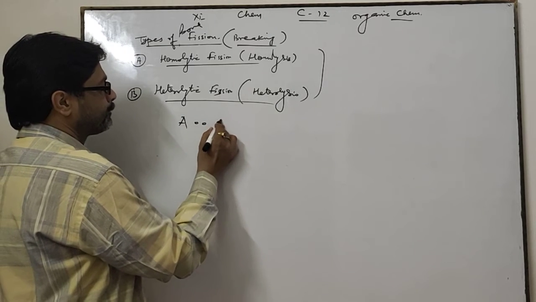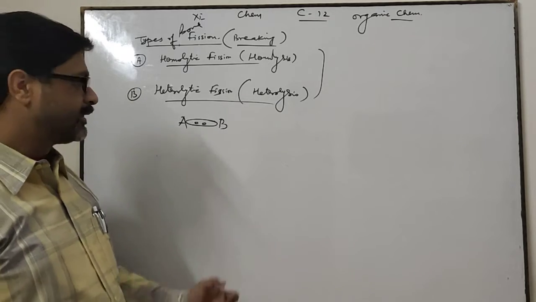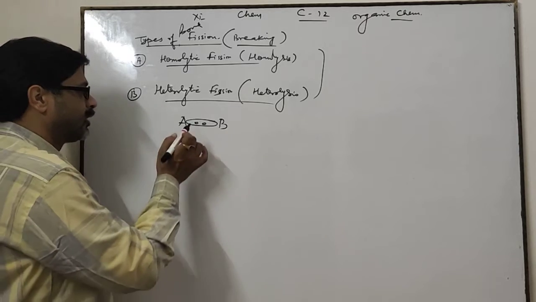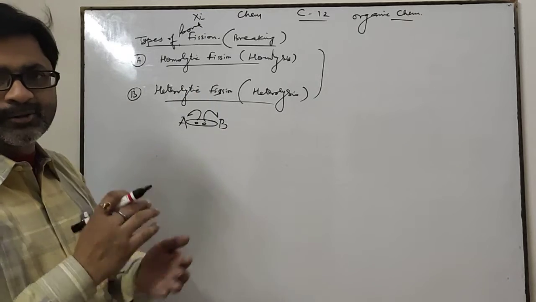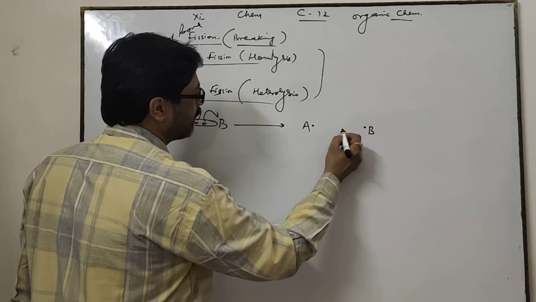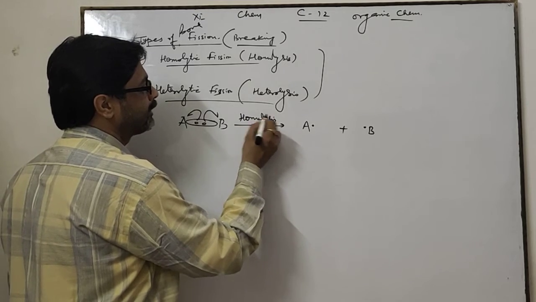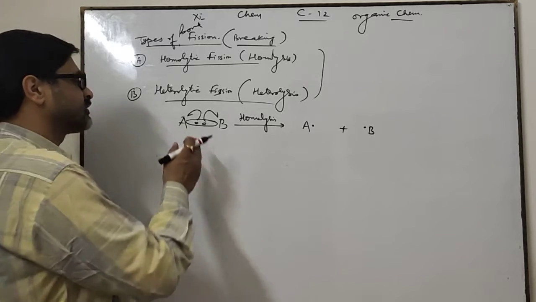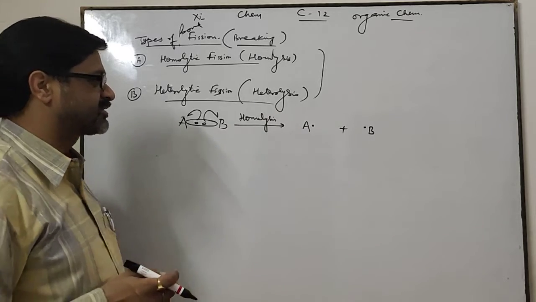If a bond is formed between A and B by the sharing of electrons, then the breaking of this bond can take place in two ways. One way is that both atoms take their electrons. A gets its electron and B also gets its electron. This is called homolysis. Here, no atom gets a positive or negative charge because both take their own electrons. Hence, no charge is developed.